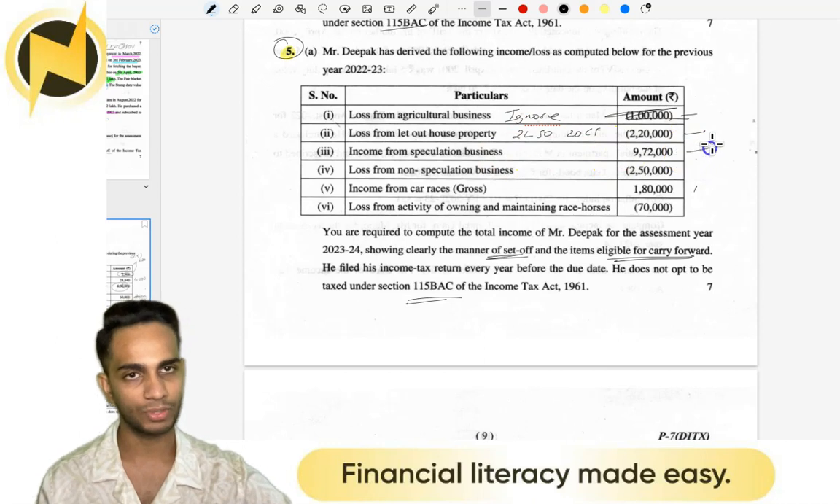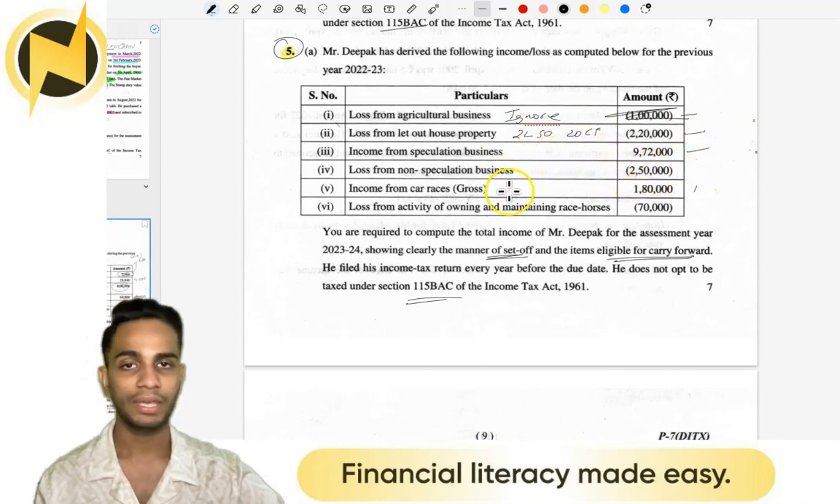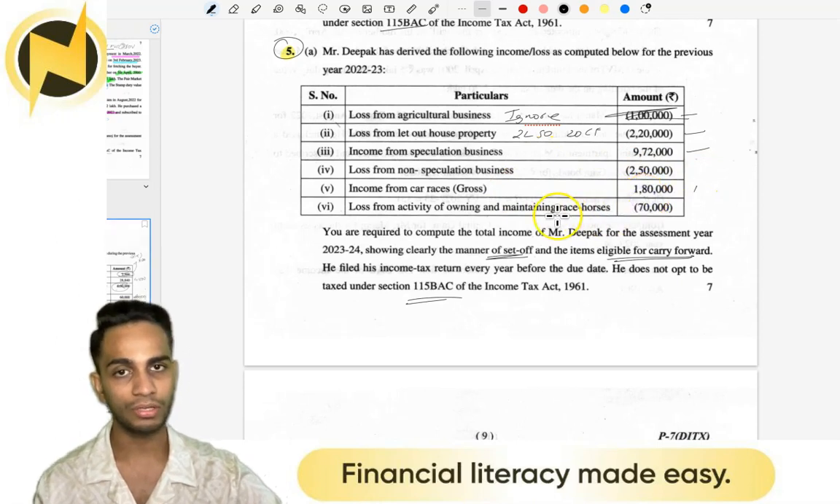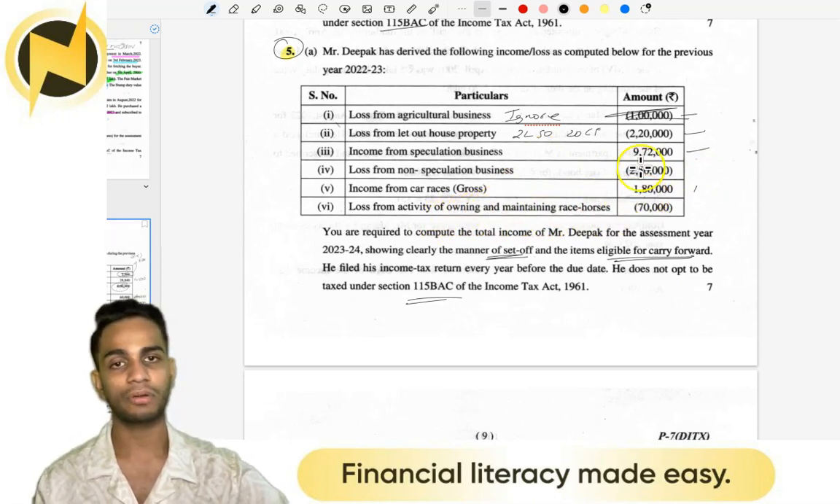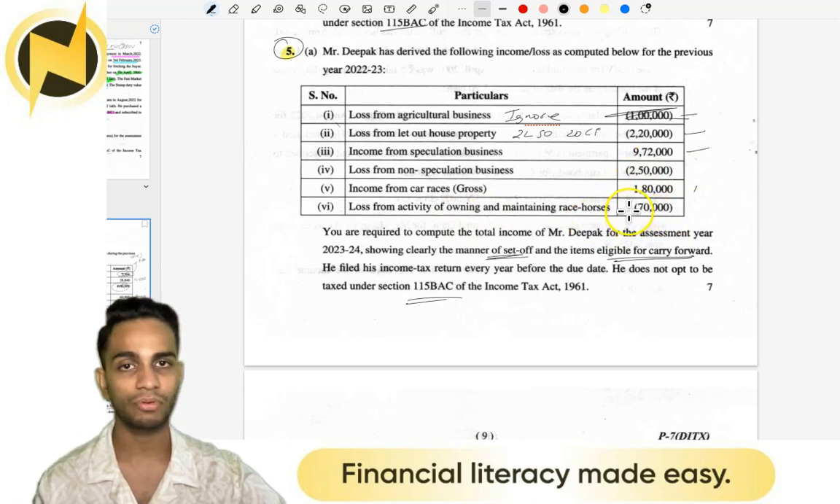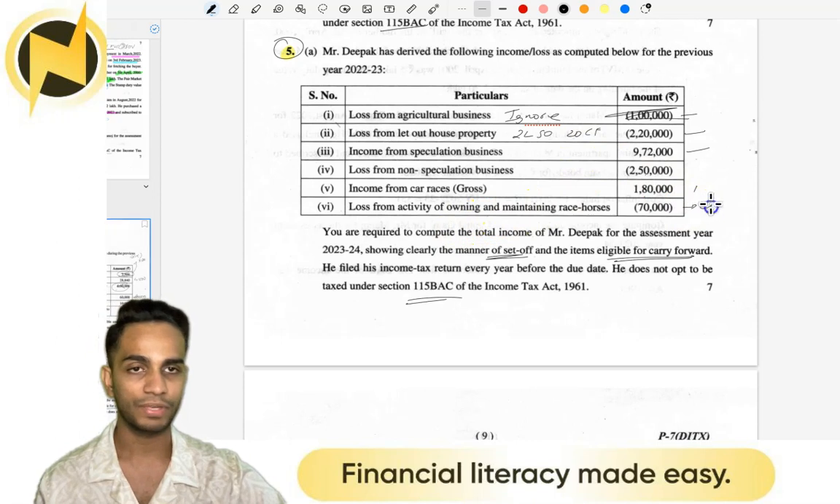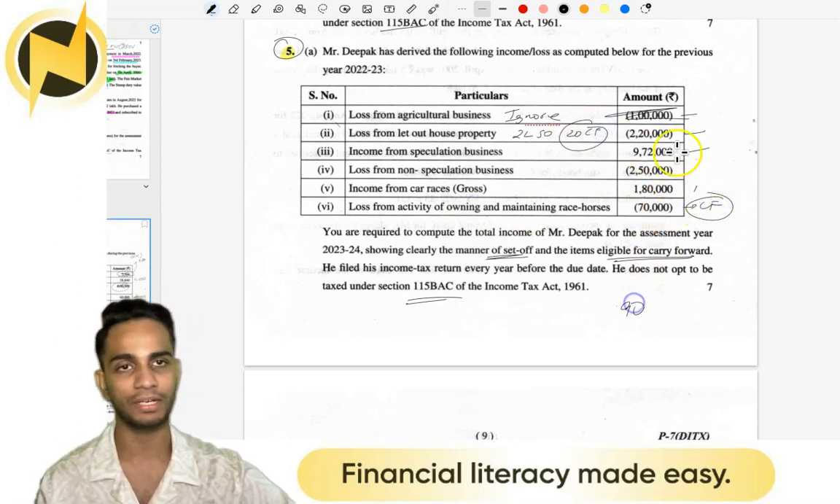Income from speculation business, 9 lakh 72. Non-speculation loss, 2 lakh 50. Income from car race, 1 lakh 80. Loss from owning and maintaining racehorse was 70. Now this particular loss cannot be set off. Why? Because this is a loss which can only be set off against the same income. We do not have an income from owning and maintaining racehorses, right? So this we carry forward. So carry forward 70 and 20, instantly we got a carry forward of 90.